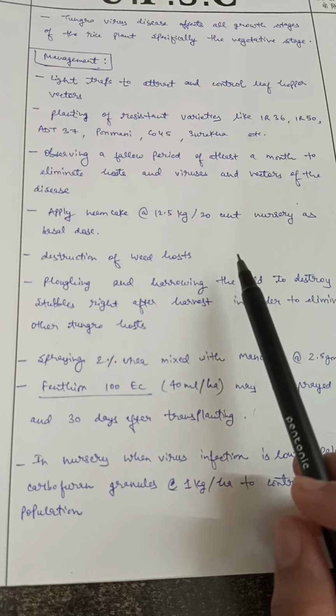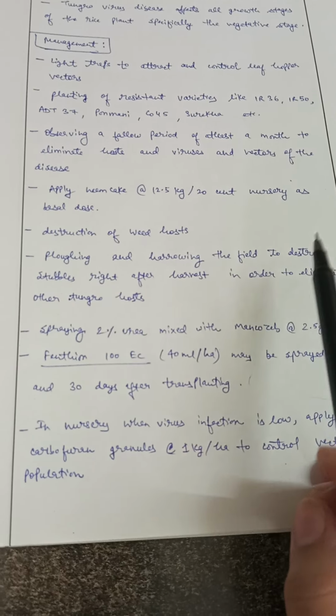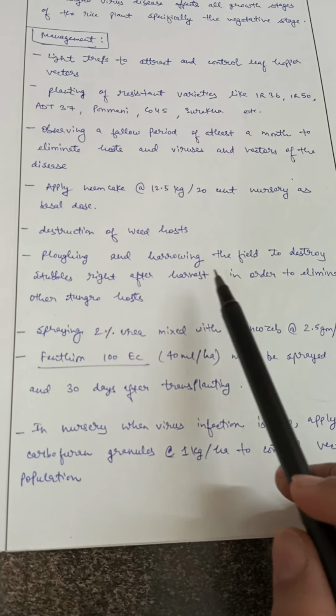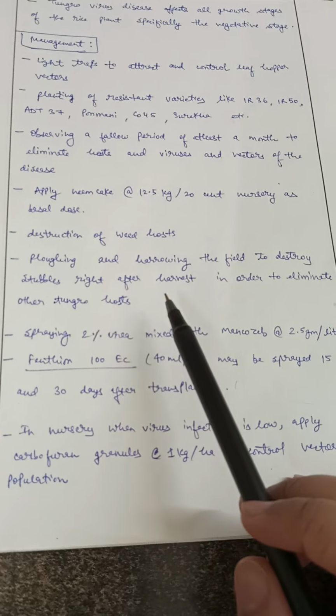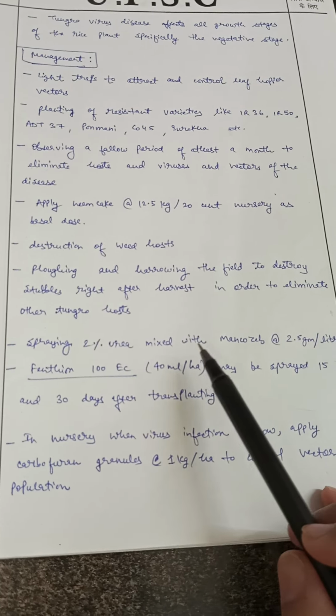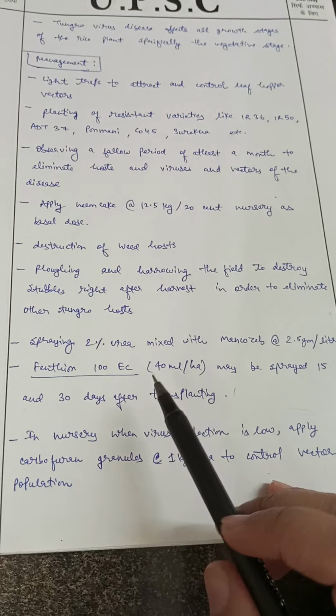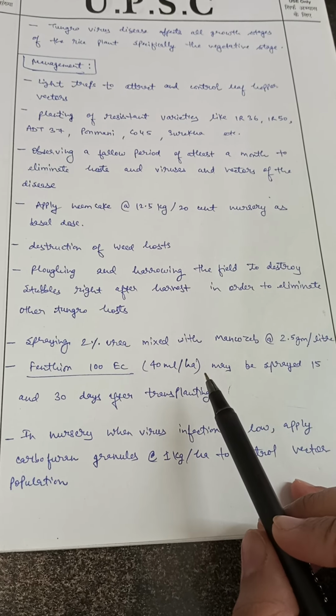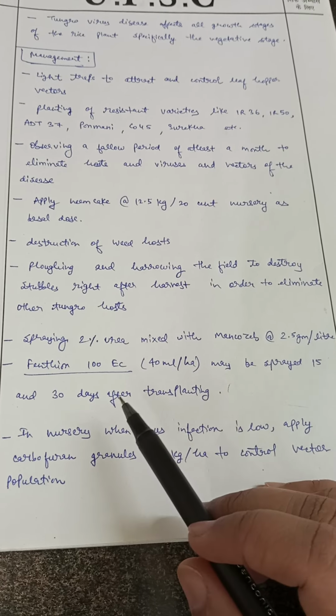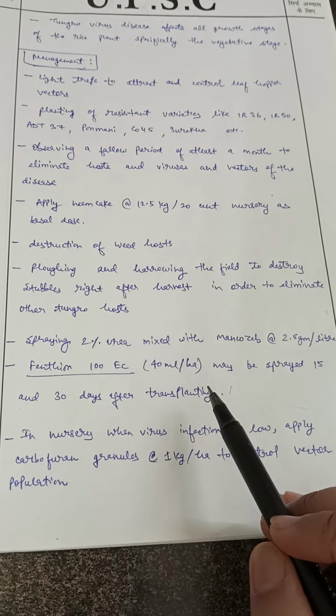Destruction of the weed host. Plowing and harrowing the field to destroy the stubbles right after harvesting in order to eliminate other Tungro hosts. Spraying 2% urea mixed with mancozeb at 2.5 gram per liter. Fenthion 100 EC at 40 ml per hectare may also be sprayed 15 and 30 days after transplanting.